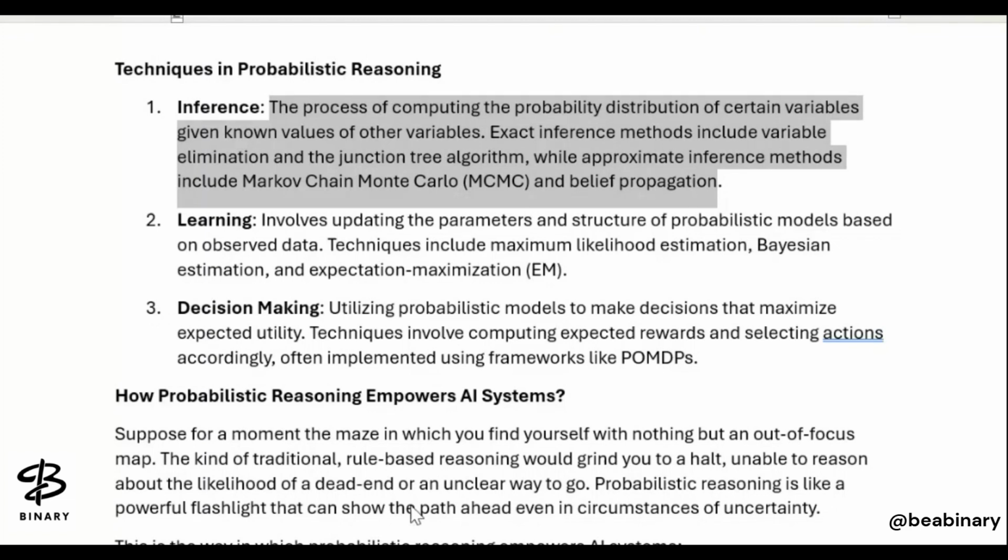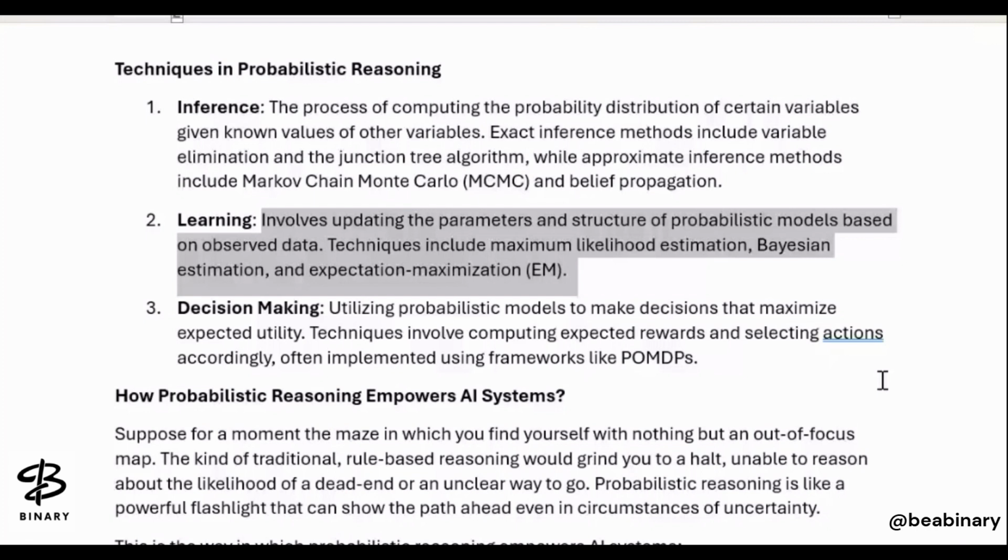Another technique in probabilistic reasoning is learning, which involves updating the parameters and the structure of a probabilistic model, which we have already used, based on observed data. Techniques include maximum likelihood estimation, Bayesian estimation, and expectation maximization.